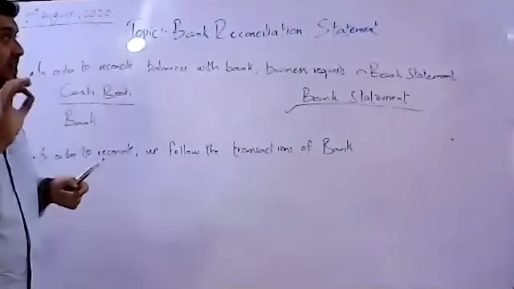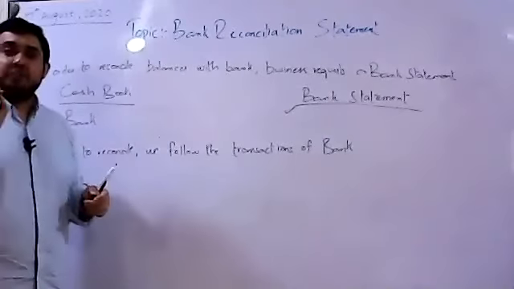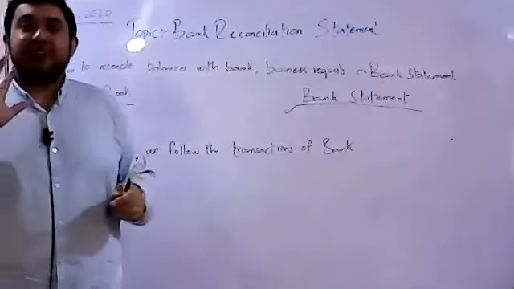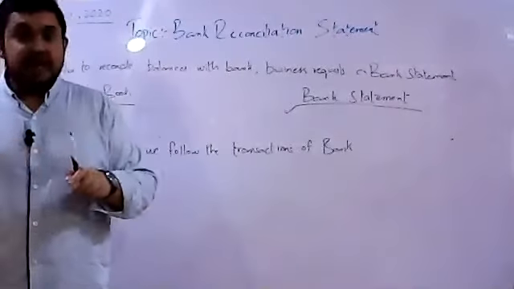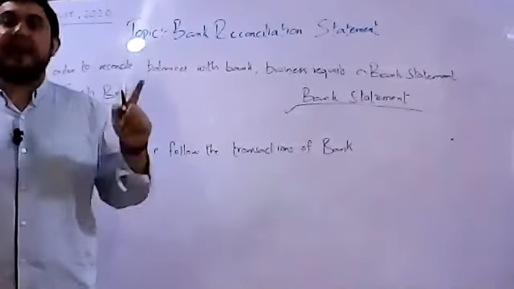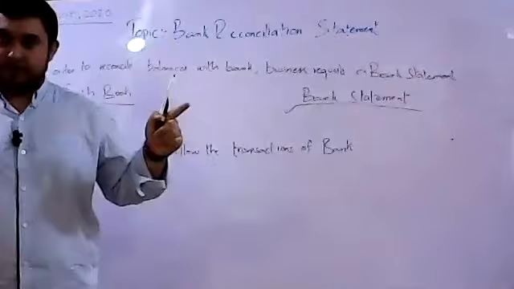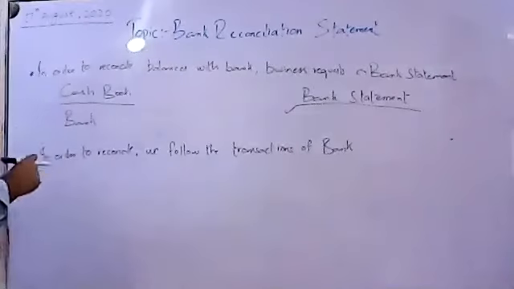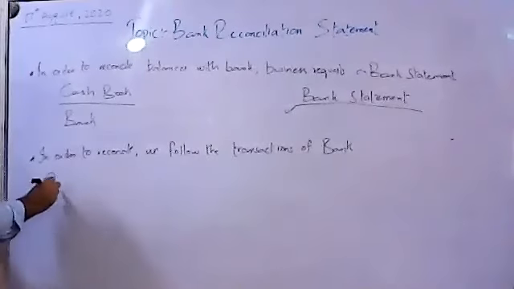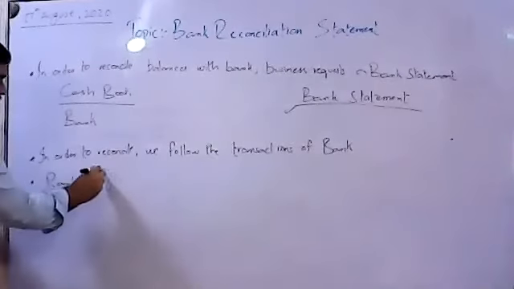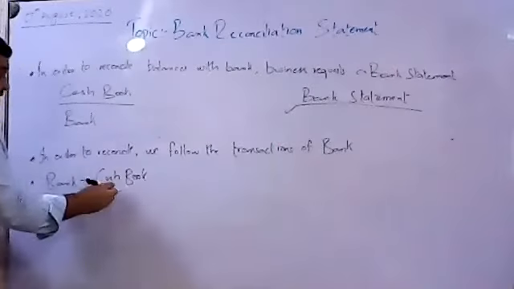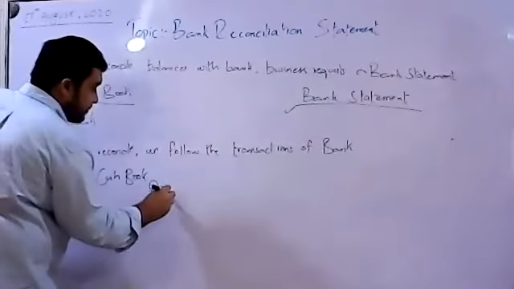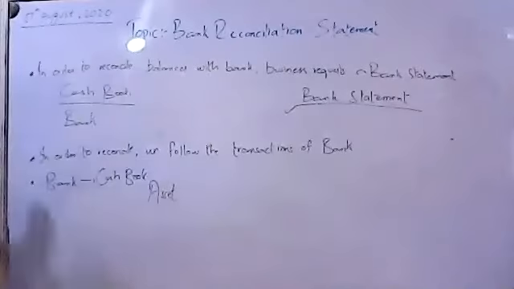तो बेसिकली रिकंसिलिएशन का जो अटमोस्ट ऑब्जेक्टिव है, वो ऑब्जेक्टिव ये होता है that we have to reconcile, we have to match the balances, the balance in the bank statement, the balance in the cash book of the bank column, right? Third rule that we need to understand over here, bank in the cash book for us as a business, it is an asset for us. It is an asset for us.